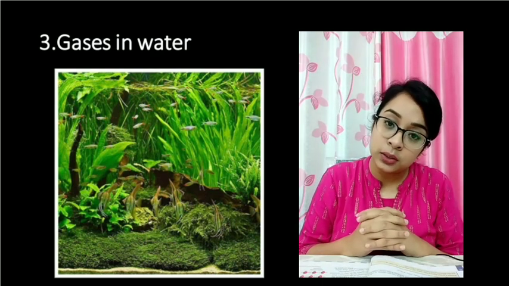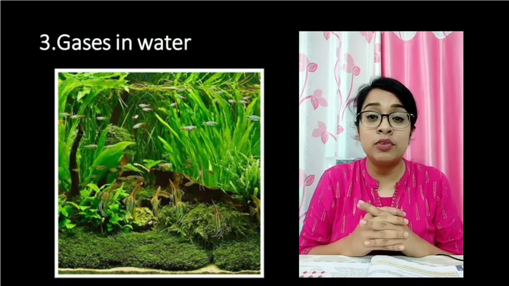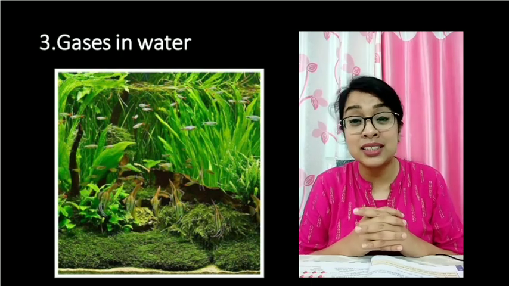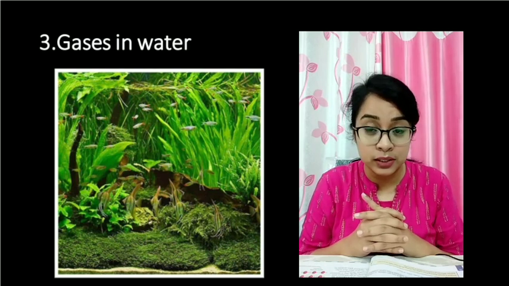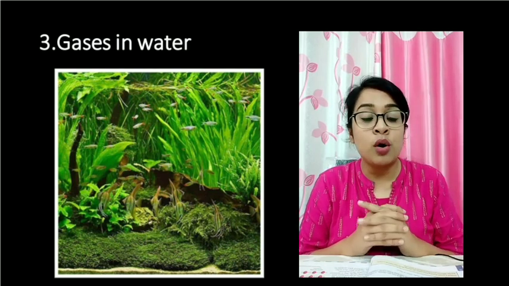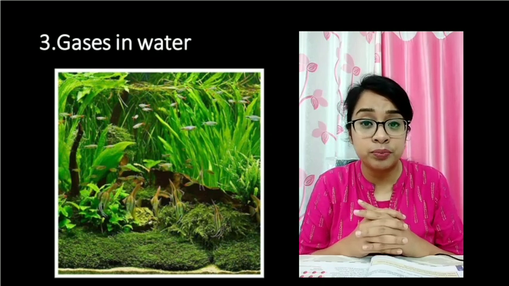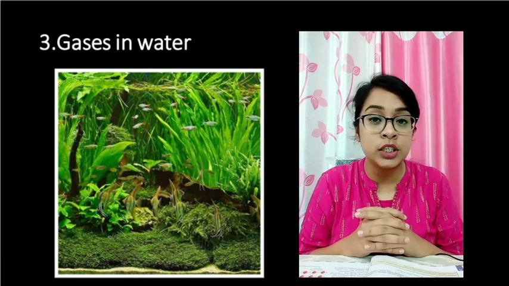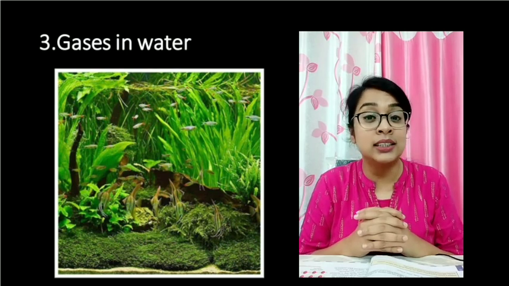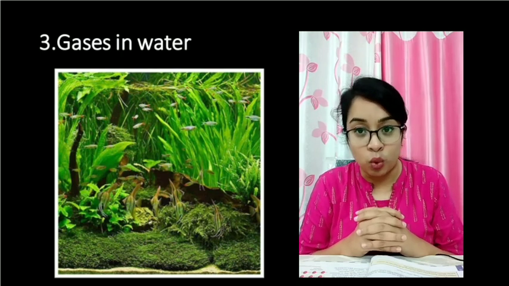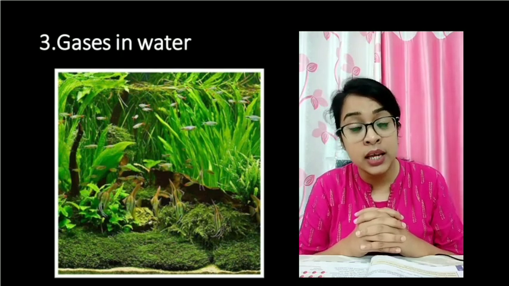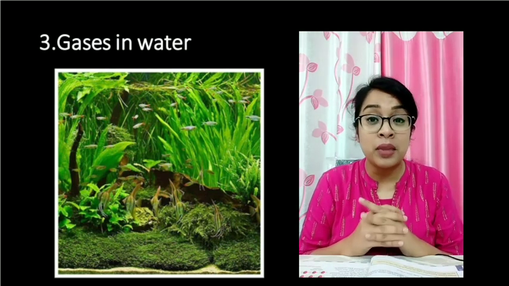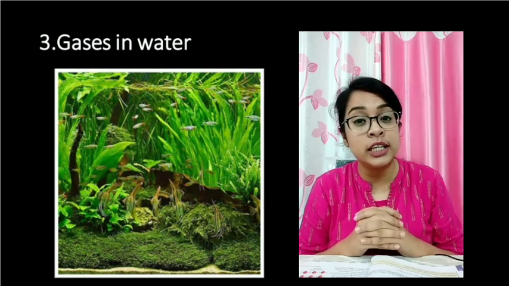There are many plants and animals which live in water. These are known as aquatic plants and animals. We know all the animals and plants need oxygen, for photosynthesis in plants and respiration in animals as well as plants. So, from where do they get oxygen? They get oxygen from the oxygen dissolved in water. That means gases can also be dissolved in water, and they release carbon dioxide, and this carbon dioxide also gets dissolved in water. So gases can also be dissolved in water.